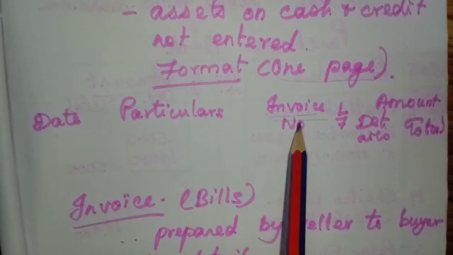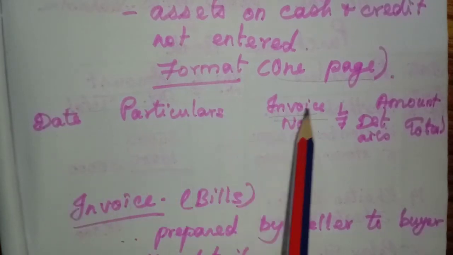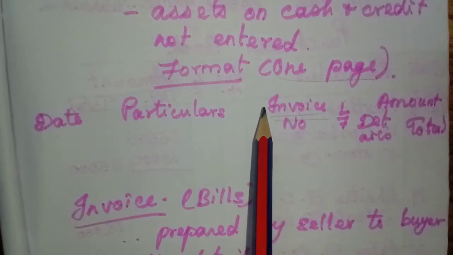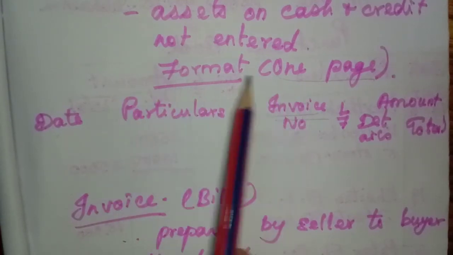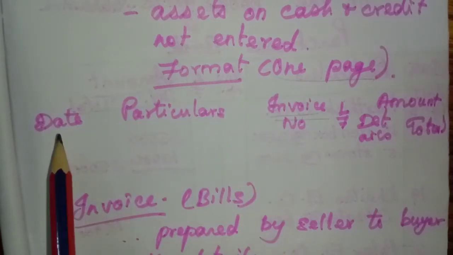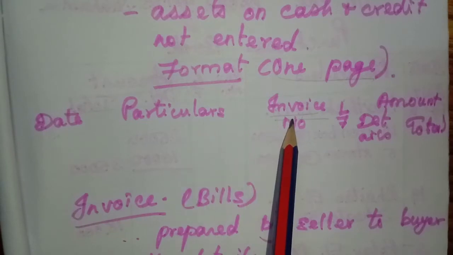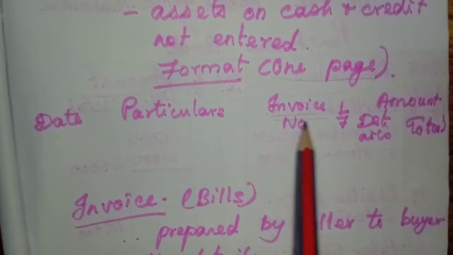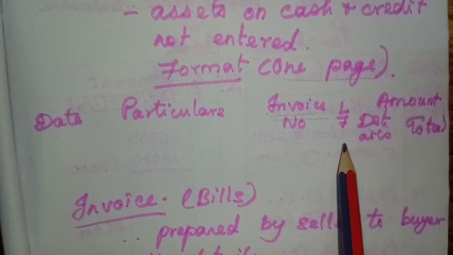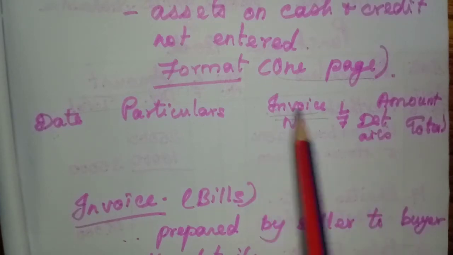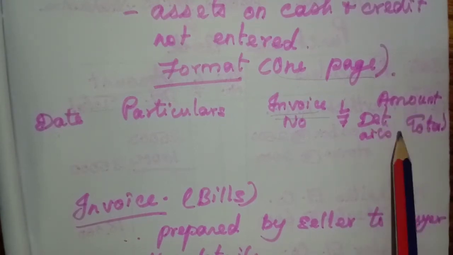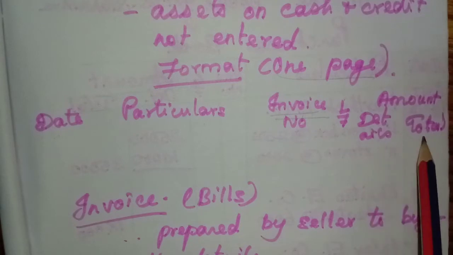Now you have understood the columns that we have to draw to prepare the purchases book. In the middle you have to write, in the books of, then on the next line, purchases book. Now date, particulars, invoice number, one small column only, then LF, ledger folio. When we post this total in the purchases account, we will fill this column. Then the amount with 2 columns, inner column for details, outer column for total.